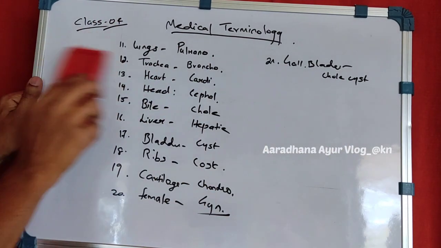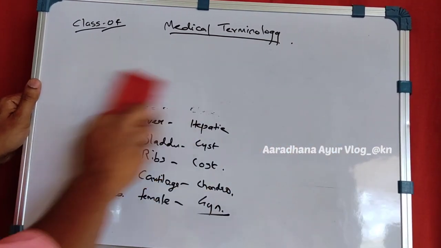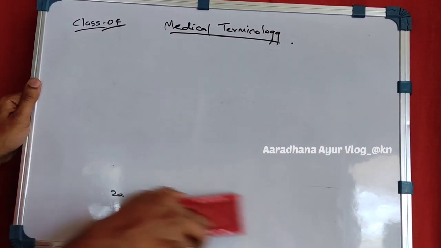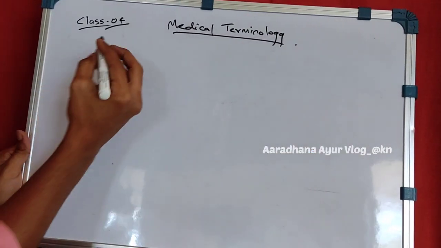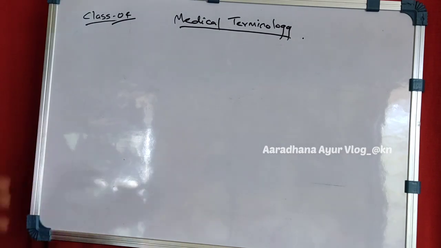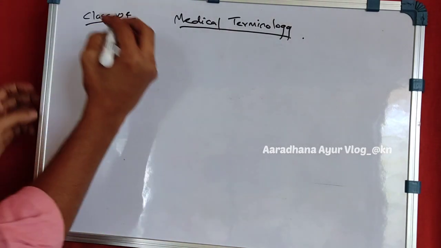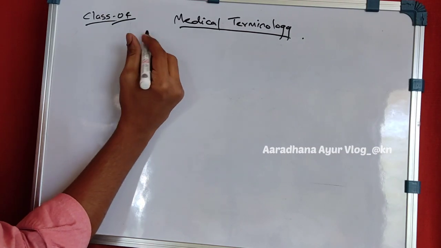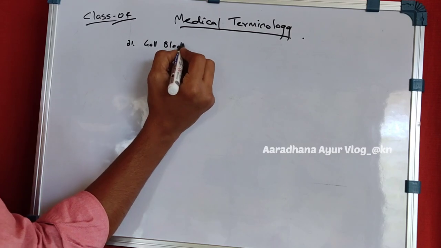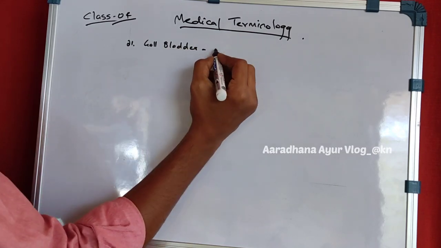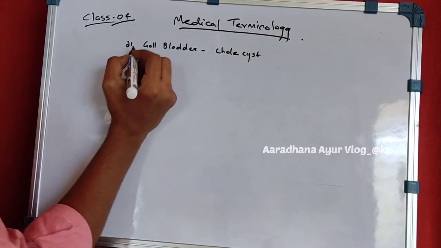Just note this down. So we have discussed the 21st, that is the gallbladder.